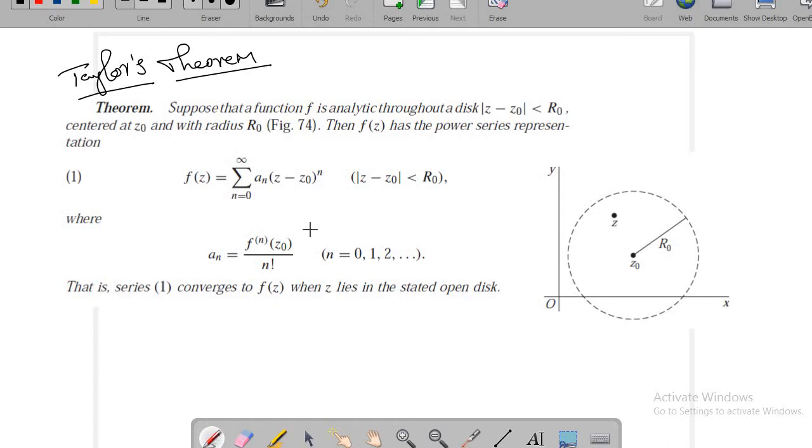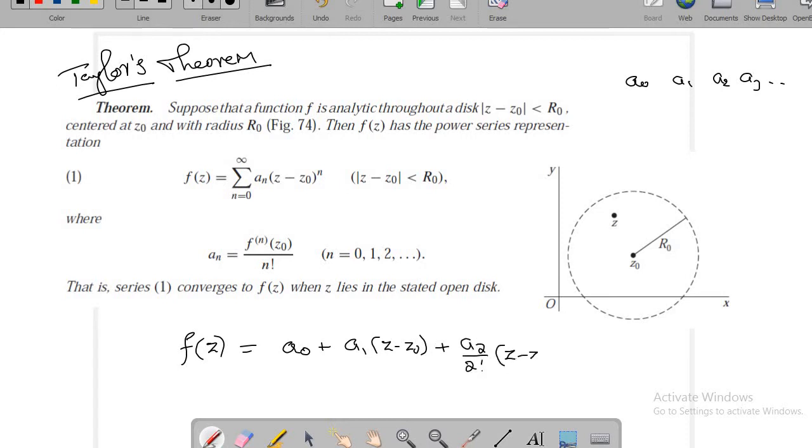So now if you want to prove this result, you can do one thing. First you write a series expansion and you try to find out what a0, a1, a2, a3 and all are. It is easy to find them. For example, if I assume this expansion first, f of z equal to a0 plus a1 into z minus z0 plus a2 by 2 factorial into z minus z0 whole square plus and so on.